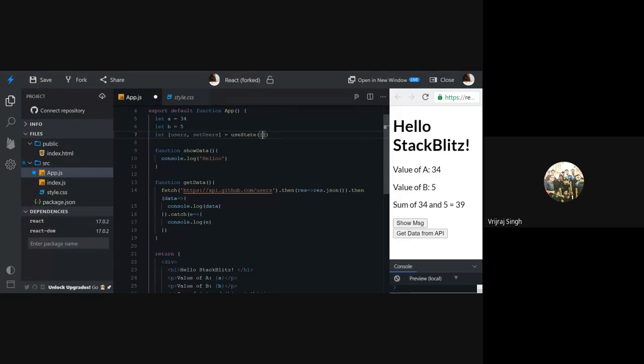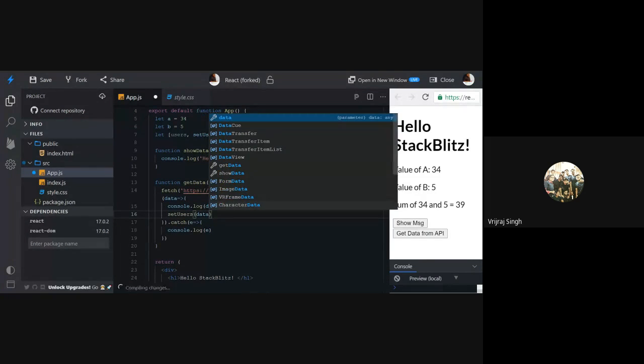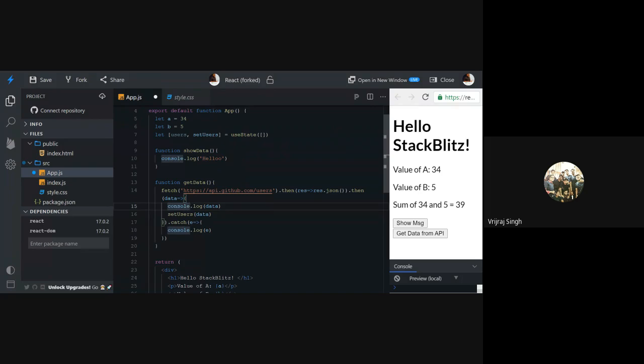Okay, so now we have data, and we can call this setUsers. Here we have setUsers, we can pass the data, and that's it. So here I'm just passing this data into setUsers, because it will update users as an array.